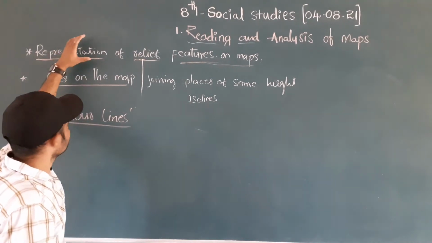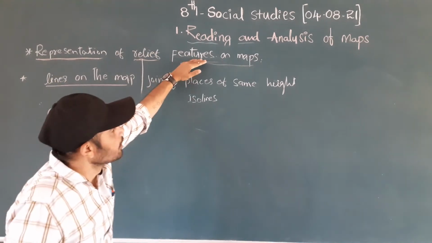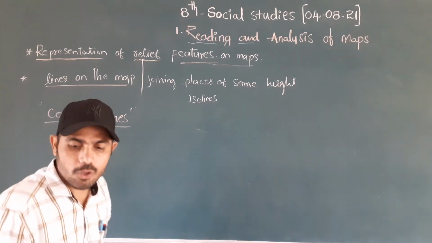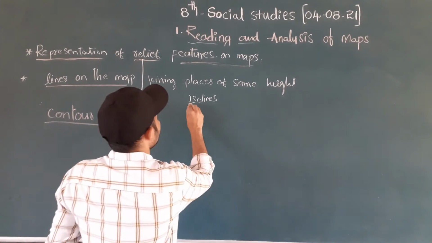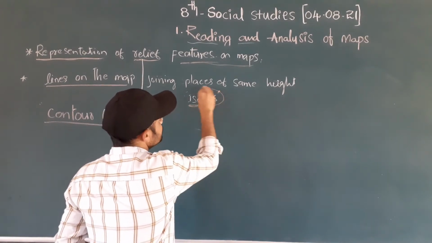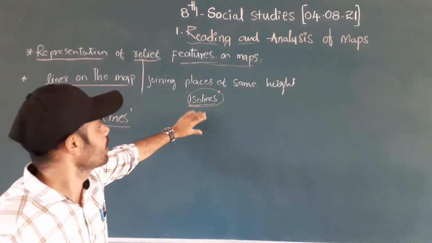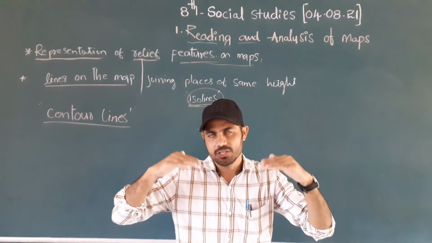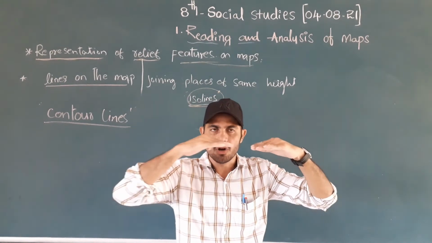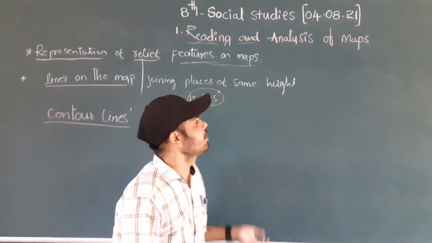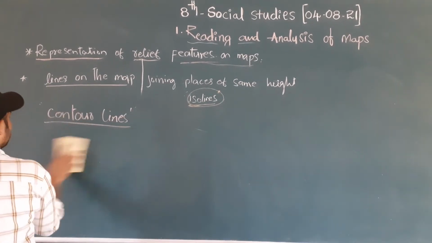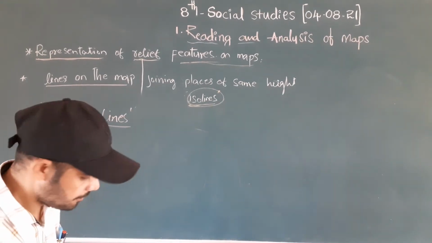What did we discuss? We discussed relief features and contour lines. Another name for contour lines is isolines. What are isolines? They join the same height. Lines drawn between points of the same height are called contour lines. And the next one we have is aerial survey.